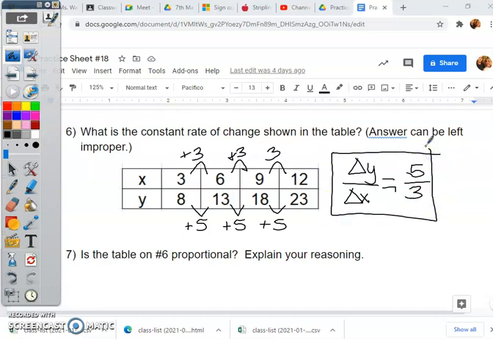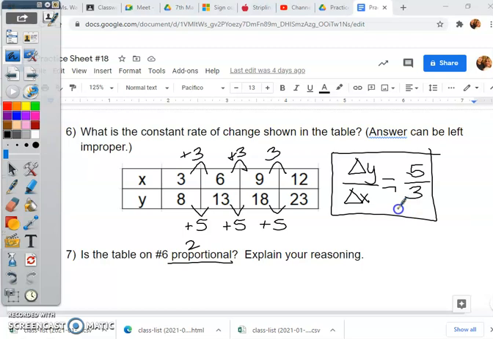Now, if you go to number 7, it says, is the table proportional? Explain, okay? So remember, how many reasons do we need for it to be proportional? We need 2 reasons. We already know one of them. We have a constant rate of change. Now, the second one is, does it go through 0, 0?